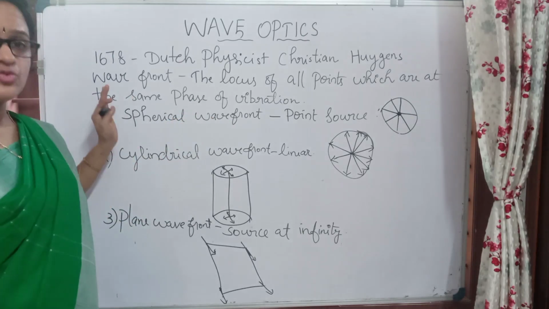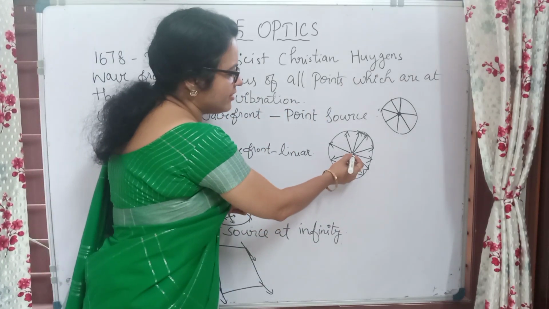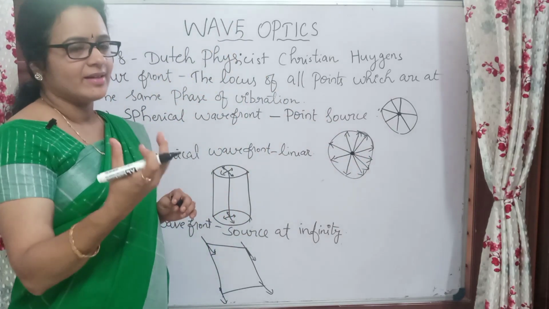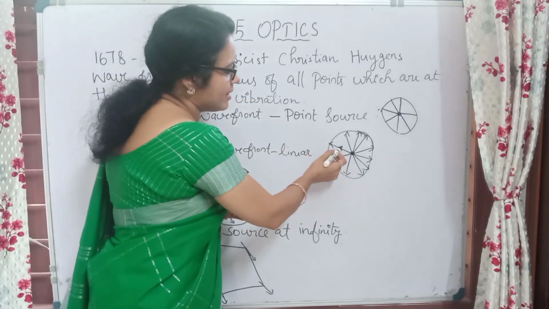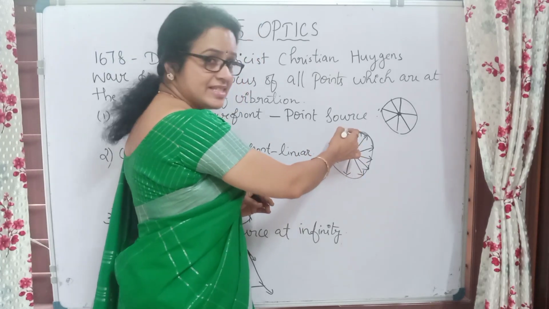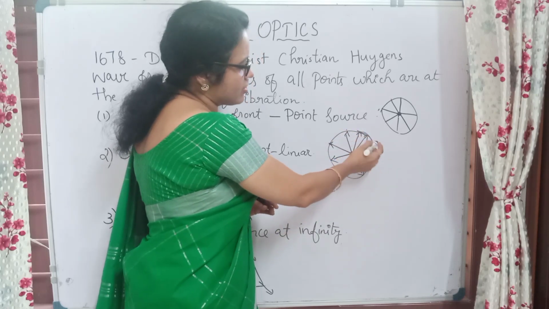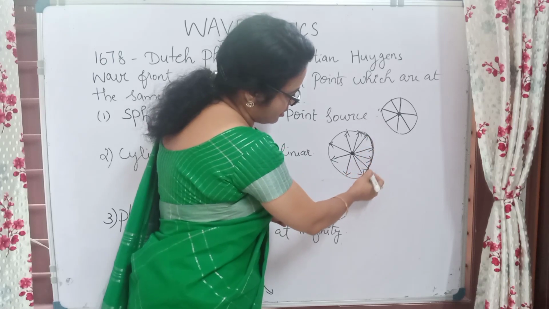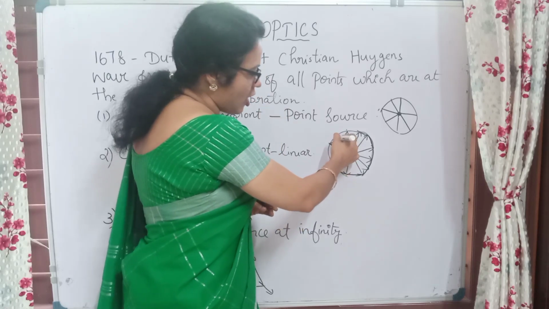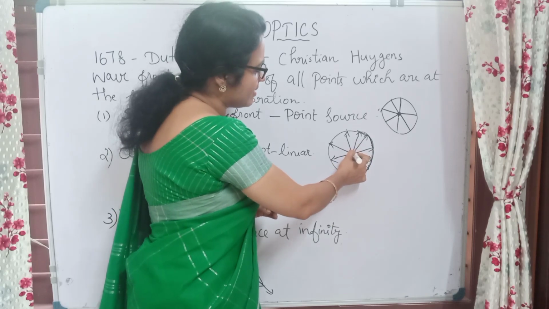So in the case of spherical wavefront we can see that the source will be a point source. അതായത് ഇവിടെ നമുക്ക് കാണാൻ കഴിയും here we have a point source. അതായത് just like the case of a bulb, ഒരു സാധാരണ ഒരു ബൾബാണ് നമ്മൾ സോഴ്സ് ആയിട്ട് എടുത്തിട്ടുള്ളതെങ്കിൽ അതിന് ചുറ്റും അതായത് ഒരേ ഡിസ്റ്റൻസിൽ ഉണ്ടാവുന്ന പോയിന്റ്സ് നമ്മൾ കൺസിഡർ ചെയ്യാണ്. അതായത് ഡിഫറെന്റ് ഡിസ്റ്റൻസ് ആവരുത്, ഇവിടെ നിന്ന് ഉണ്ടാവുന്ന സെയിം ഡിസ്റ്റൻസ് ആണ് കൺസിഡർ ചെയ്യുന്നതെങ്കിൽ there will be a locus of points which are having the same state of vibration. This we have to consider as a sphere. Okay, this is not exactly a sphere, but you have to consider as a sphere. So suppose we are considering all these points from the source. So source is kept here and from the source we are taking the same distance.